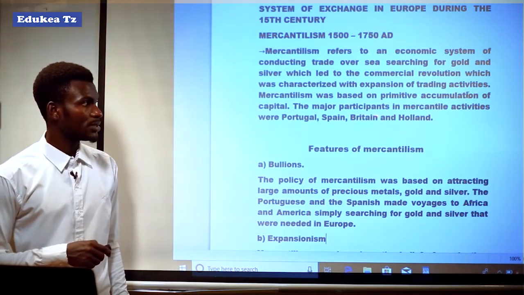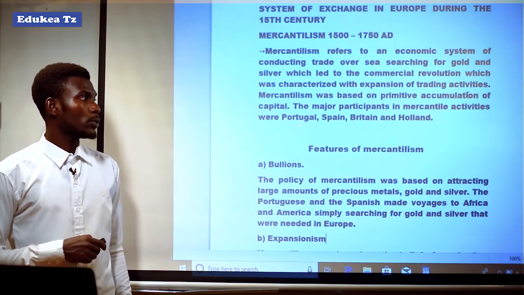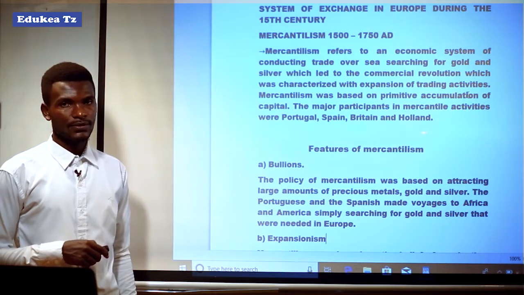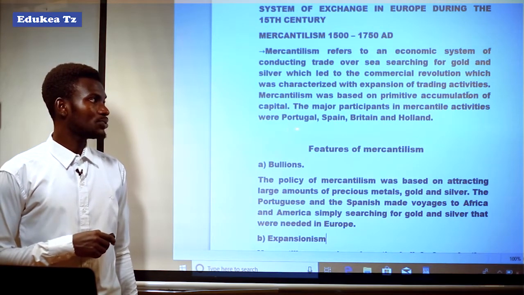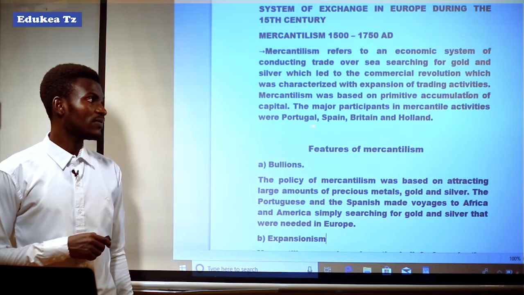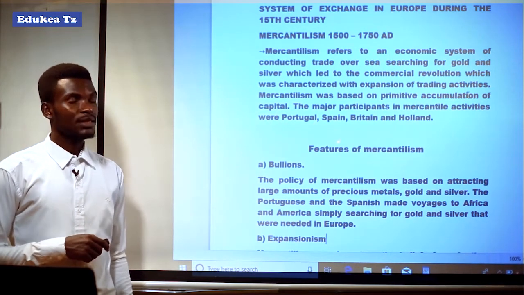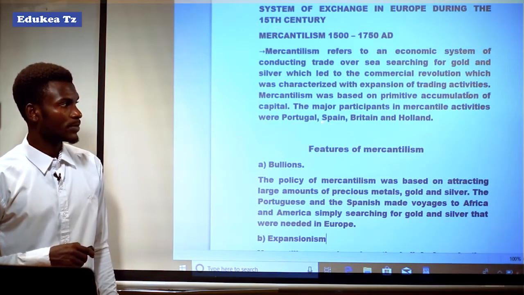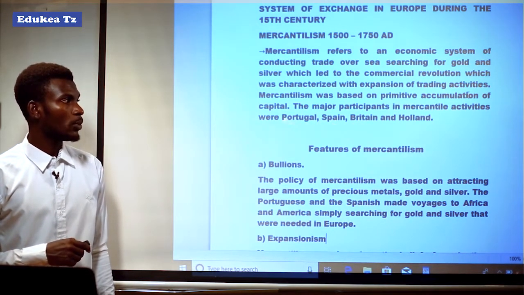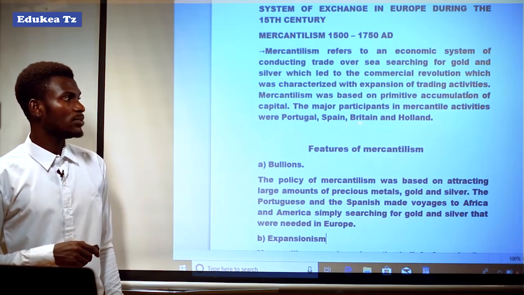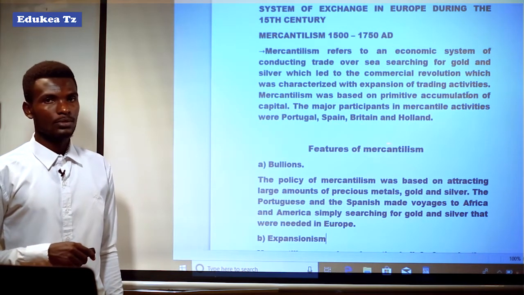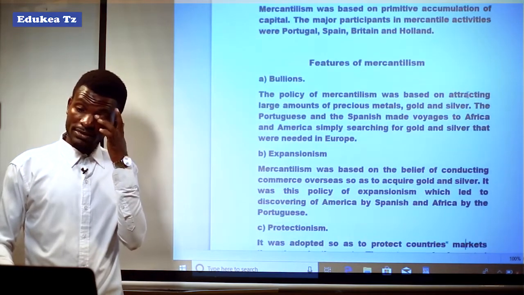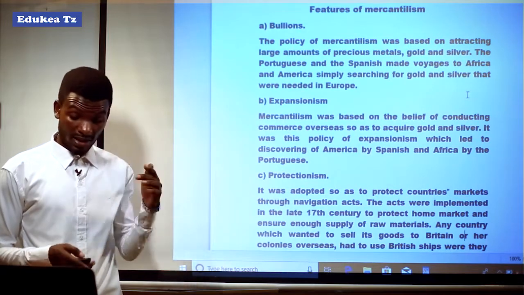The major participants in mercantile activities were Portugal, Spain, Britain, and Holland or the Netherlands. These are some of the countries which participated in mercantilism: Portuguese, Spanish, British, and the Dutch. So let us see the features of mercantilism. What were the features of mercantilism?